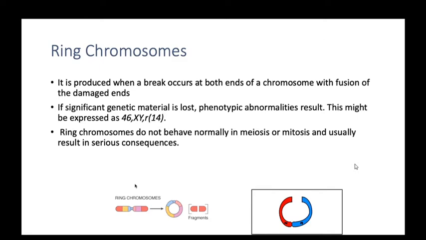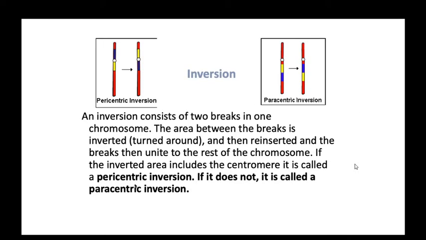Now coming to inversions. The inversion type of mutation is of two types: pericentric inversion or paracentric inversion. What is the structure of a chromosome? Can anybody tell me? Ma'am, there's a centromere in the center, and there are two arms, and on the ends of those arms there are telomeres. Yeah, and there's a secondary constriction that's called the satellite constriction. Okay, that is the chromosome. That is the long arm, this is the short arm, and this is the centromere.